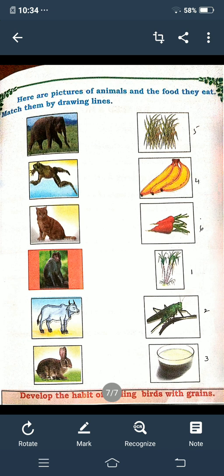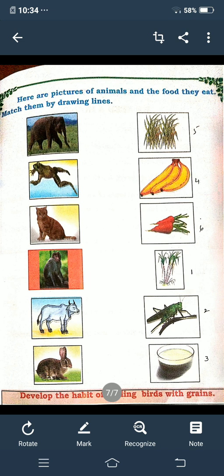Next, monkey is there. What will it eat? It will eat banana. In the B side, in the second line, the banana picture is there. There you write 4. Next is cow. What will the cow eat, children? It will eat grass. In the B side, first line, the grass picture is there. So you write 1 there.